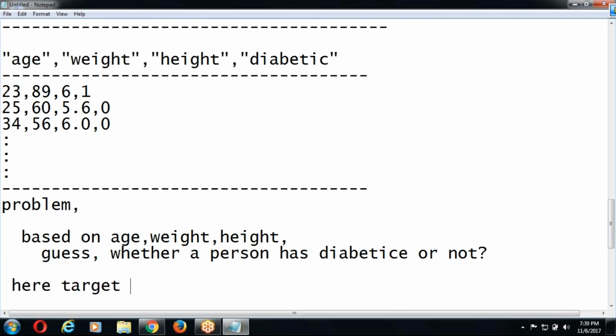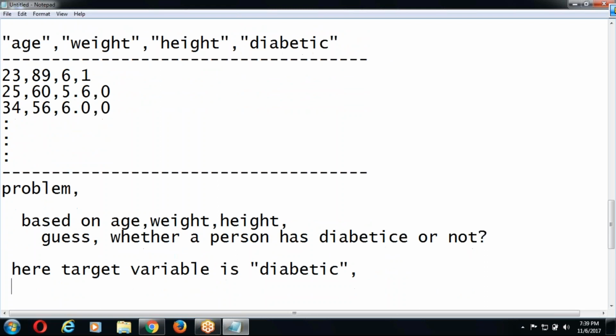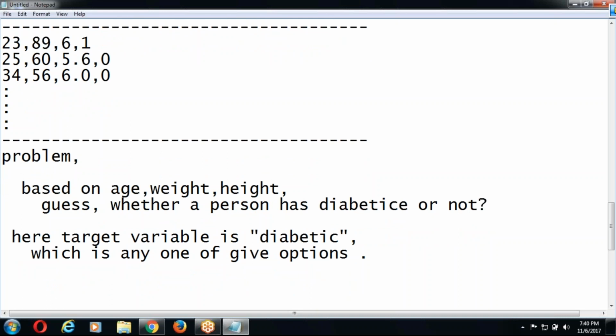Here target variable is diabetic, which is any one of given options, called as classifier.